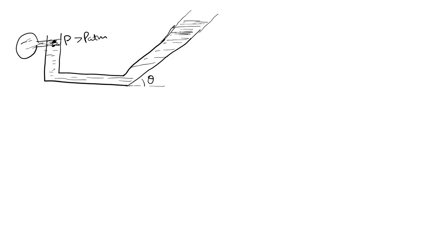So the question says, let's suppose I draw a horizontal line here. What is the rise in the fluid in this column, that is L? What is the value of L if the atmospheric pressure is P atm and the diameter of the pipe is constant throughout, my friends? The density of the fluid is rho, the diameter of the pipe is d throughout. So what is this length L? Let us try to solve this problem.